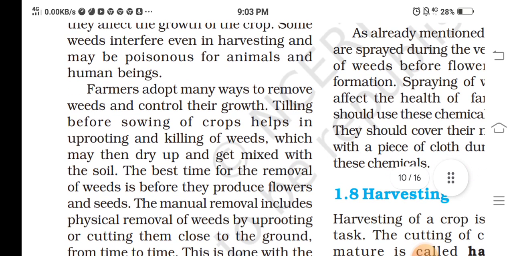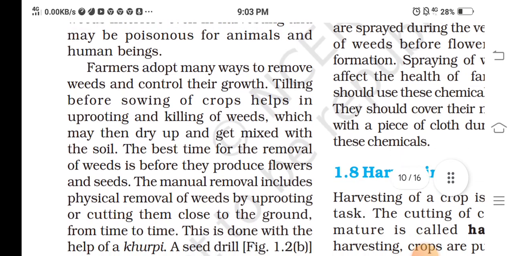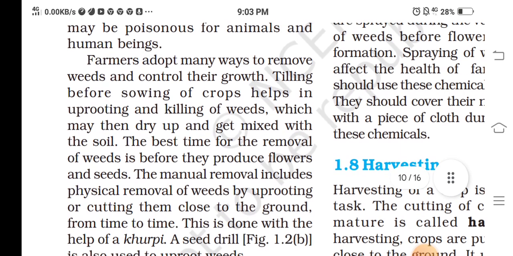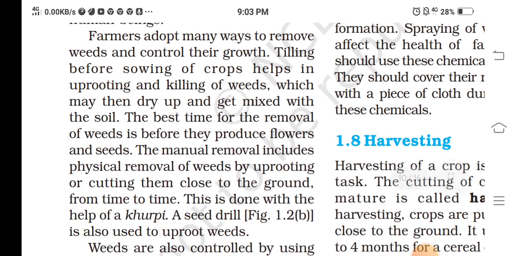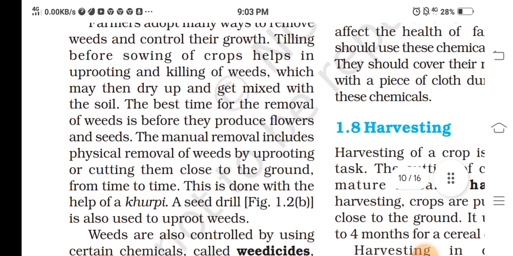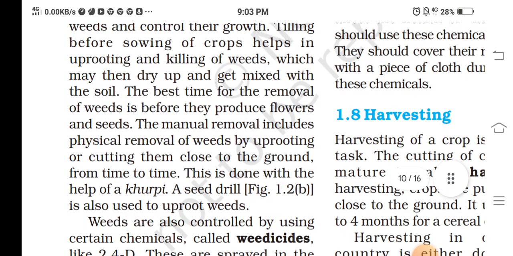Some weeds interfere even in harvesting and may be poisonous for animals and human beings. Farmers adopt many ways to remove weeds and control their growth. Tilling before sowing of crop.